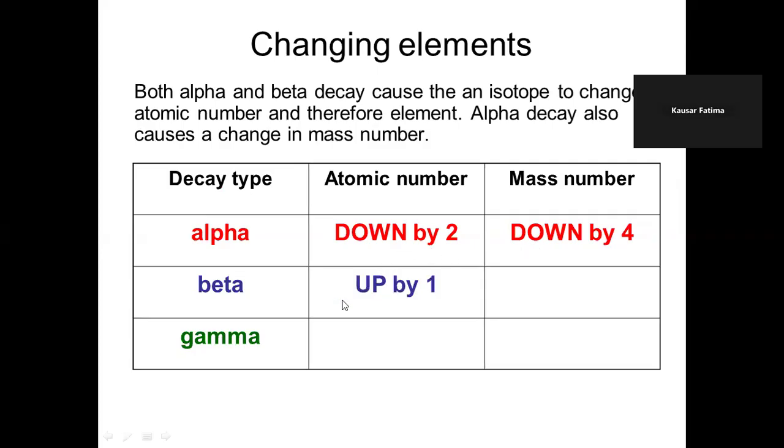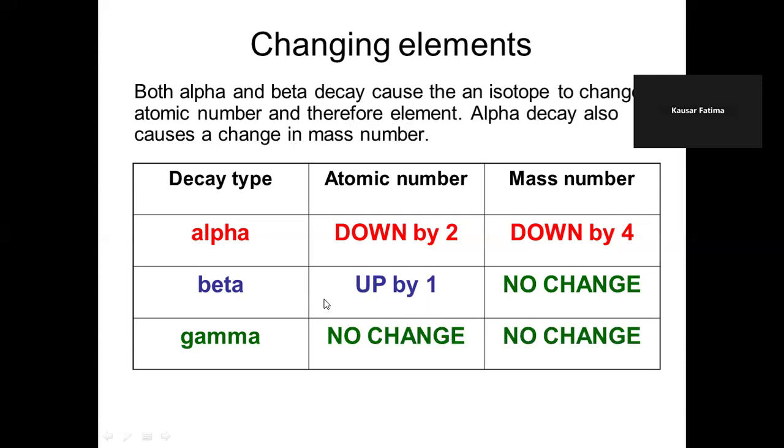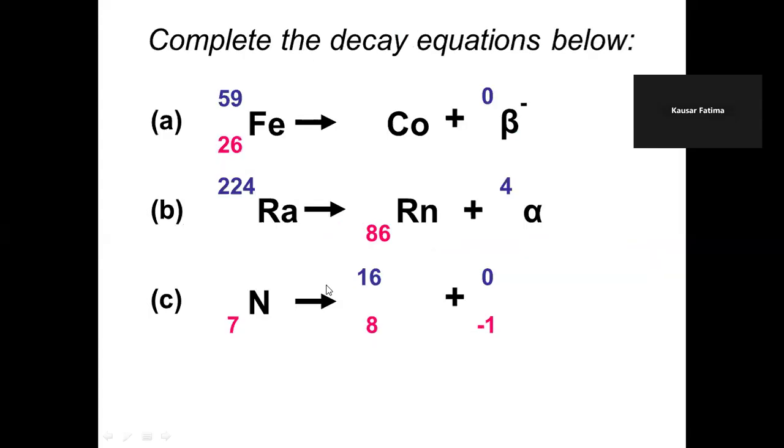Beta: atomic number is increased by 1 because one proton is added due to emission of a beta particle. That neutron becomes a proton; it splits up into a proton and beta. So there will be no change in the mass number because one neutron is decreased, but one proton is added. So the total remains the same. Gamma: there will be no change in atomic number, no change in mass.